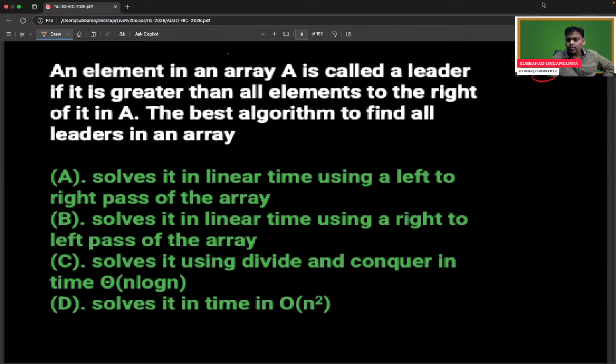Try everyone. Karna is saying option B. Okay.